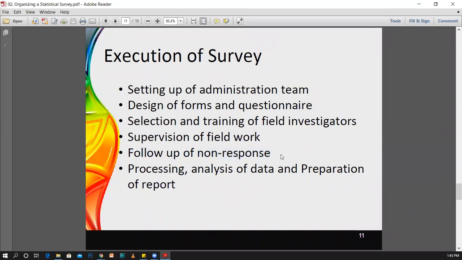Sometimes there may be missing values. You have to take the decision whether you are considering this data sheet, or this person's response, for the analysis, or you are going to omit it. Likewise, by thinking about those cases, you have to process your data, and then the processed data should be considered for the analysis. And then once you have gone through the analysis, you have to prepare a report.